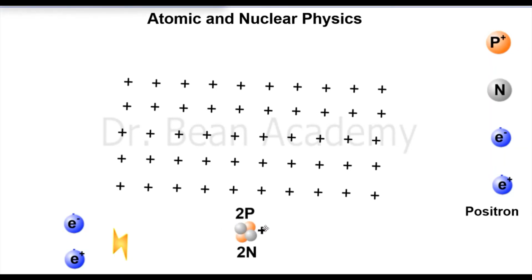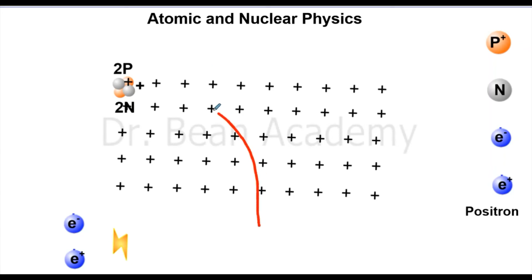So in this situation, if I send this alpha particle straight into this magnetic field, just see it. You are holding the north pole towards the screen. I am holding the south pole from the back of the screen. And now here I inject this alpha particle into this magnetic field. You will see that it will be deflected like this towards the left side. So if I want to draw the trajectory of this alpha particle, it will be like this.